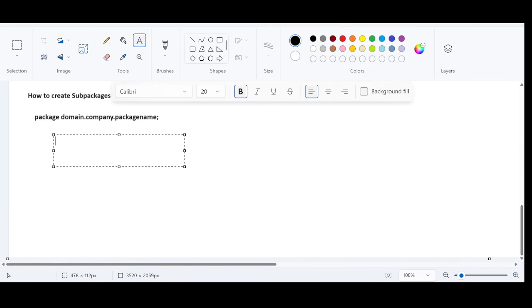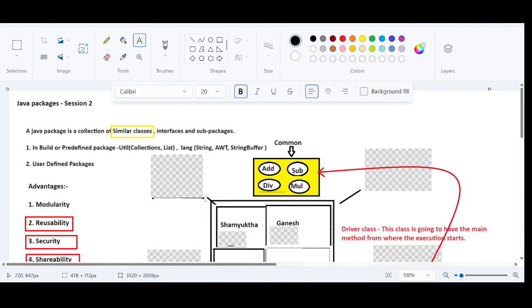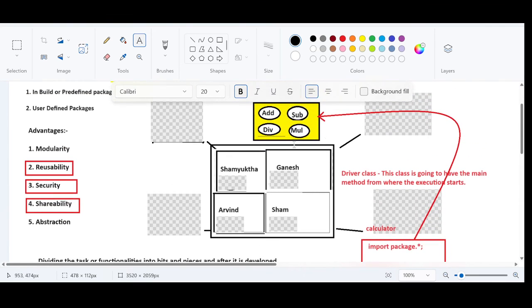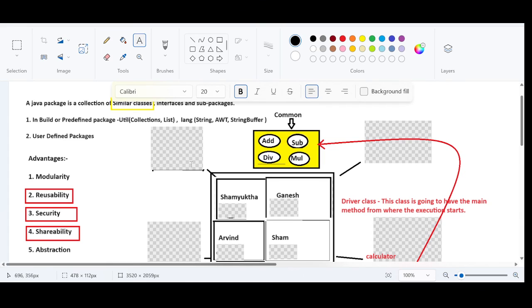Let us recap what we have discussed so far. We have discussed modularity in an elaborate fashion today, and we have also discussed placing all the functionalities under one package. Yesterday we placed the functionalities under individual specific packages. Today we have combined all the functionalities under one package.